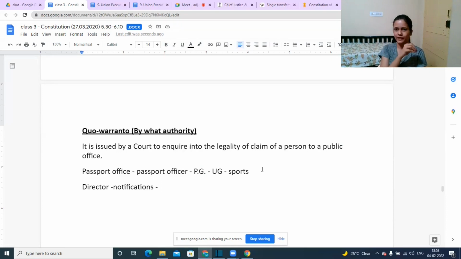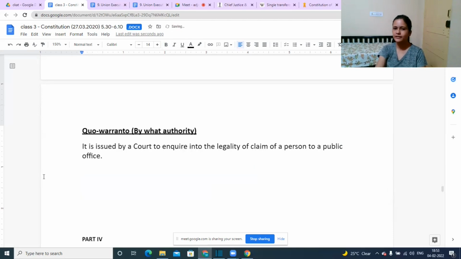But a certain notification is issued wherein the assistant director is the one who has undersigned. The court may ask by what authority you have issued this notification, because for this department only the director is having the authority. Okay, so this is nothing but quo warranto. The person can justify by what reason he is holding a certain public office, or he has taken a certain step, or maybe a decision, or maybe some action he has taken.